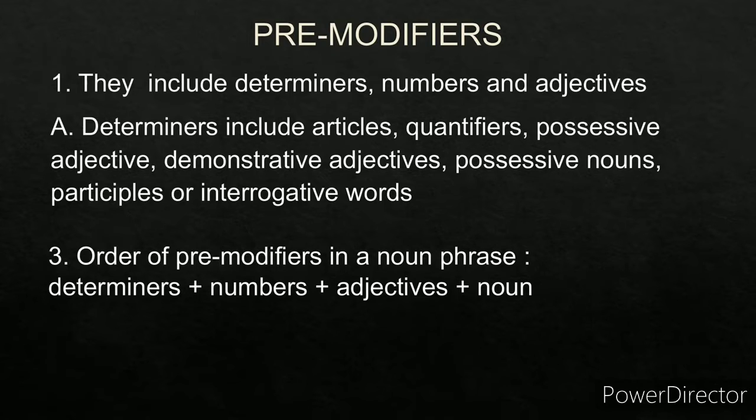Now let's understand the order of pre-modifiers in a noun phrase. It is DNA plus noun, D for determiners, plus N for numbers, plus A for adjectives, plus noun. DNA plus noun. You will always have to follow this order. If you change the order, then that sentence won't be correct. So it is determiners plus numbers if any, plus adjectives if any, plus the noun. So this will form the noun phrase.